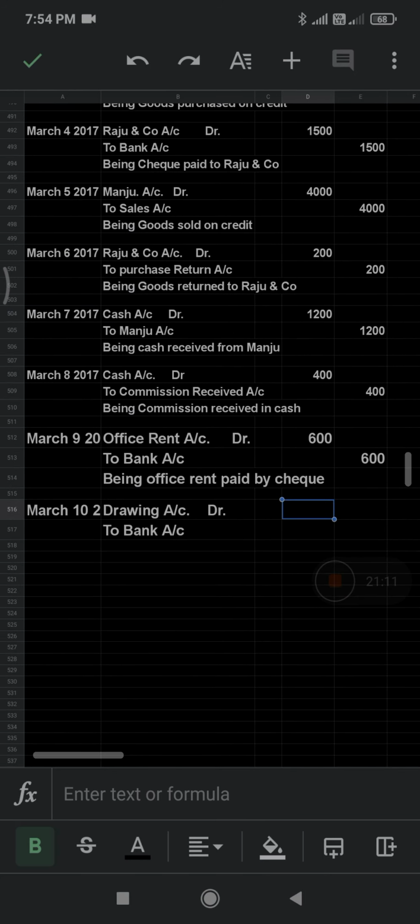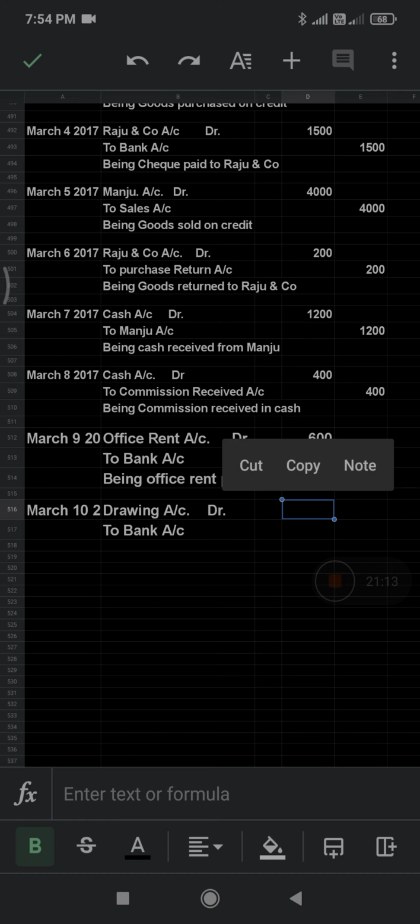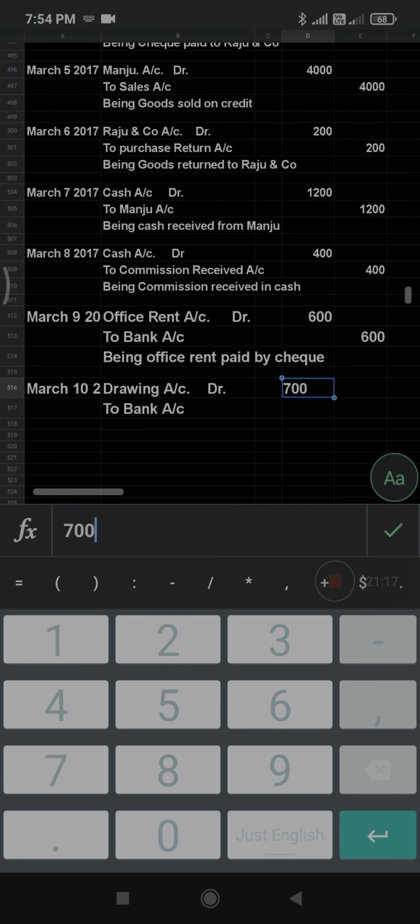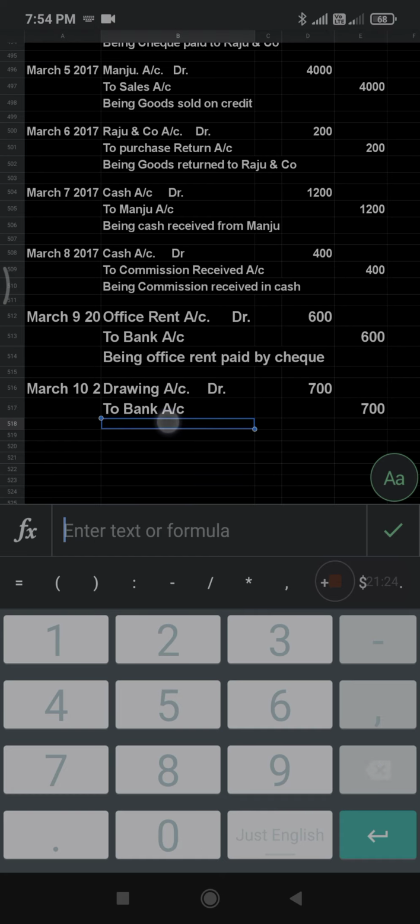So the amount here is how much? 700 on the debit side, and the credit side also 700. What is the narration here?